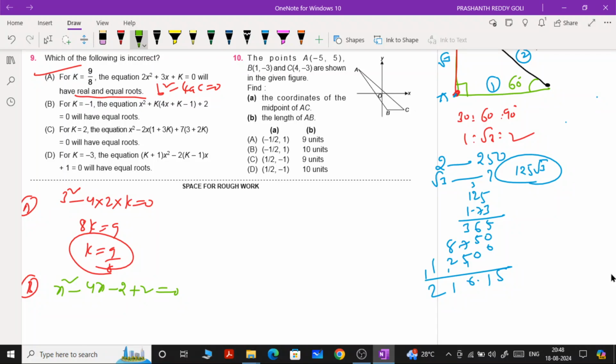Are the roots equal? No. Therefore, which statement is false? For k is equal to minus 1, the roots are not equal. That is the reason B is the answer for this question. Statement B is the answer for this question.